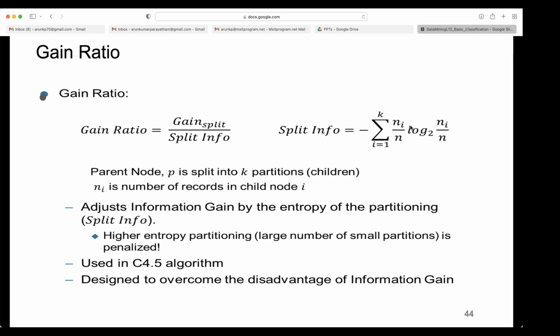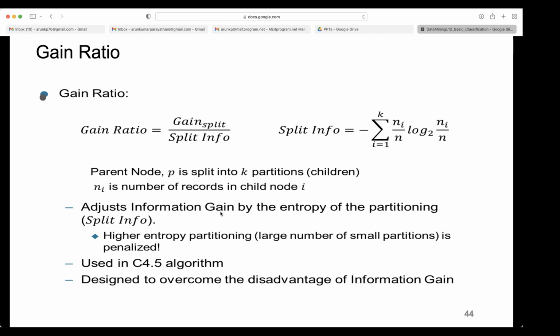So here we don't need to compute any probabilities. We are directly taking that Ni, the number. It comes to the probability only. That Ni by N is the child probability, right? Probability of coming to that child. We are not going to class-wise probabilities here. With K splits, what is the probability? It ends in the leftmost branch and rightmost branch like that. So parent node P is split into K partitions. Ni is the number of records in child node i. This is a different formula than the earlier one we have seen.